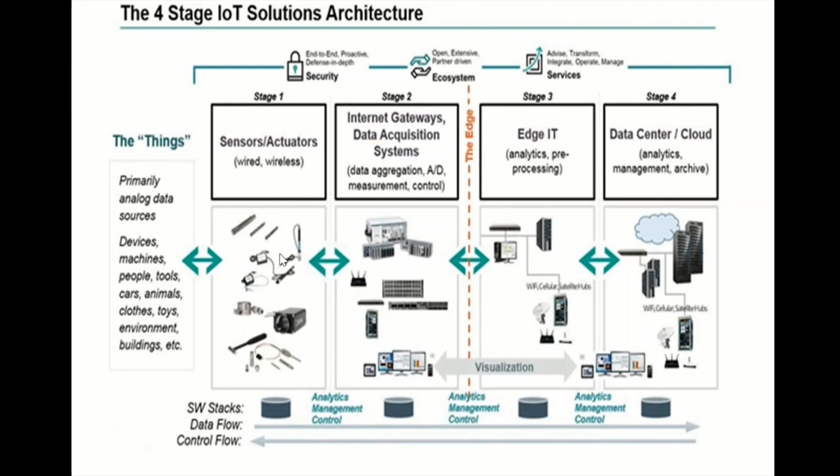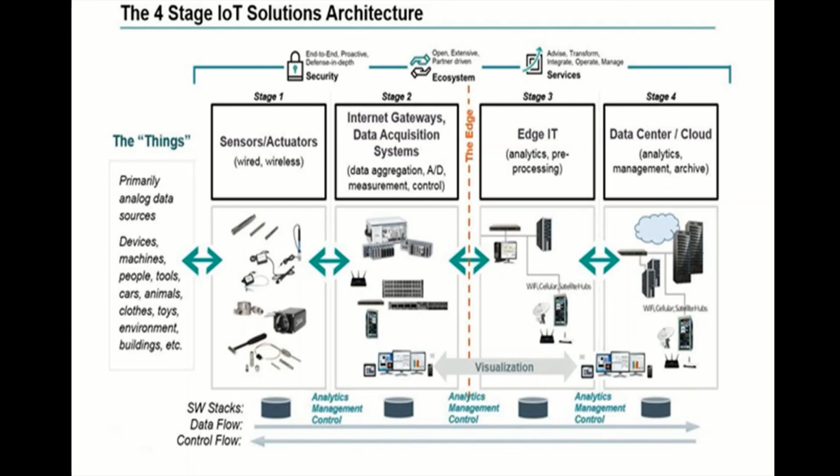The connection of the sensors or actuators can be through a local area network or personal area network. The next component is the gateway component. It is a very important component, as a large amount of data is produced by the sensors and actuators, which needs a high speed gateway and network to transfer the data. This network can be of type local area network, such as Wi-Fi, Ethernet, etc., or wide area network such as GSM, 4G or 5G, etc.